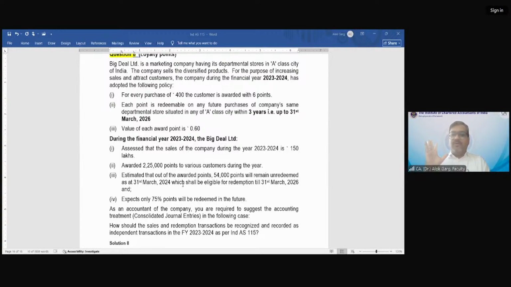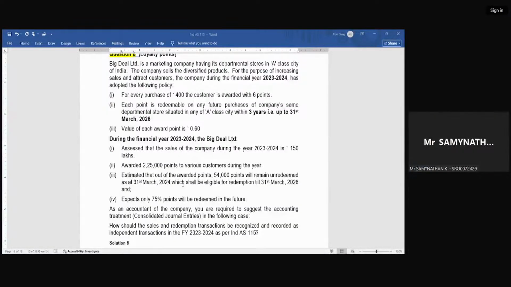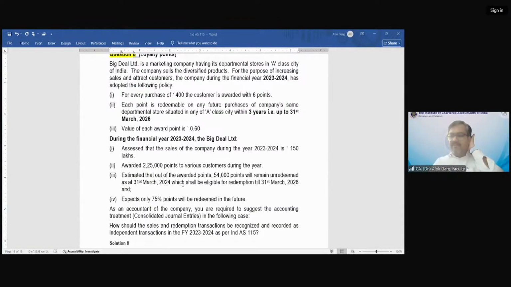Now, what is the total value of the loyalty points, the actual redeemed plus expected to be redeemed? It is 1,26,900.